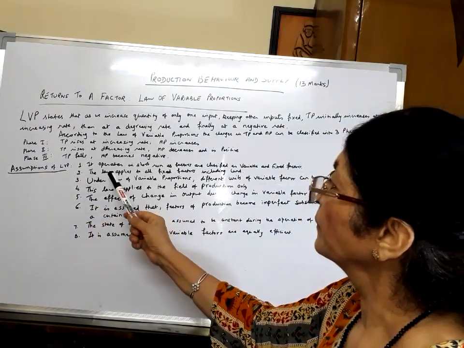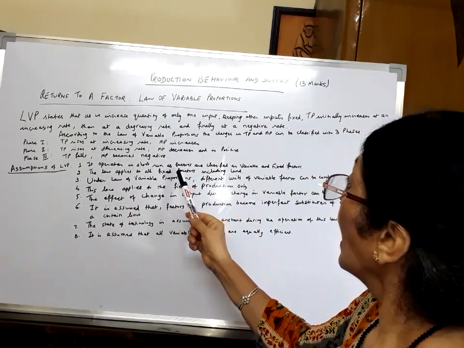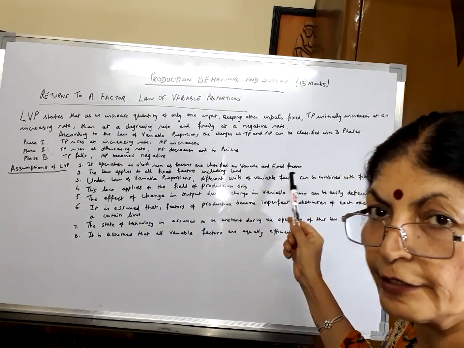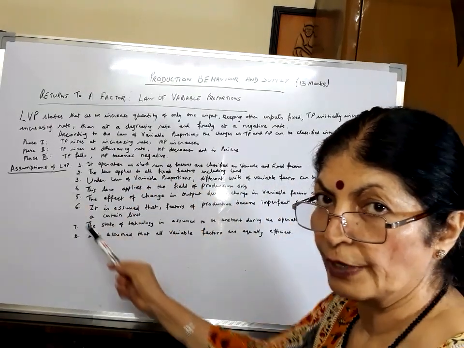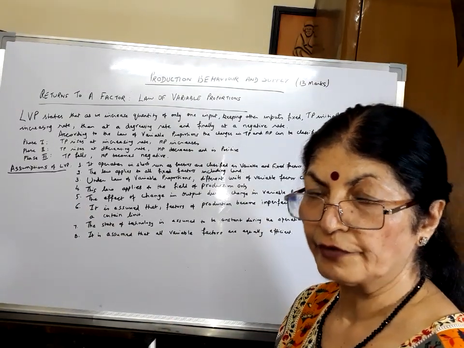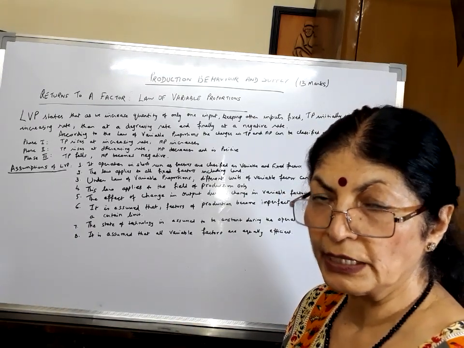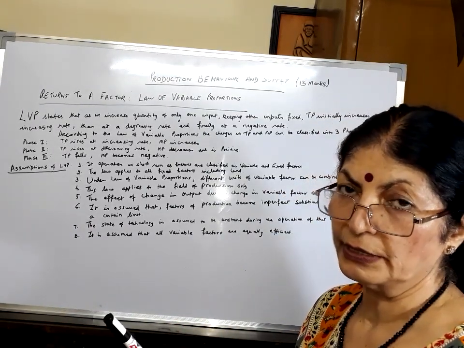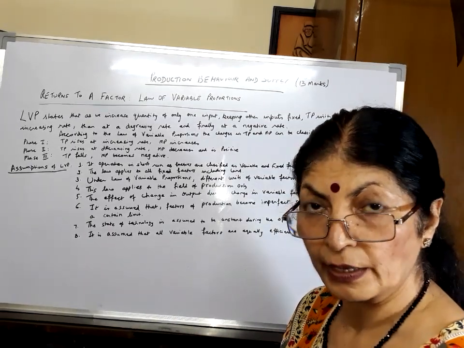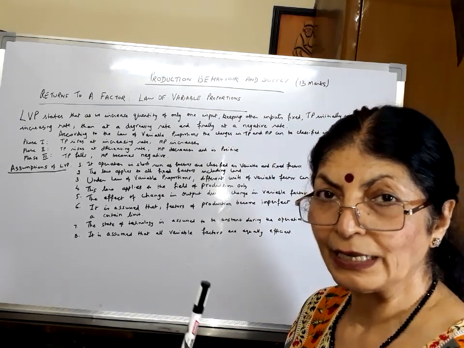First assumption, it operates in short run as factors are classified as variable and fixed. So this law of variable proportion is applicable only in the short run. We have defined short run as that time period in which you can increase the production of the product by hiring more and more units of the variable factor, and the variable factor that we have taken is labor.